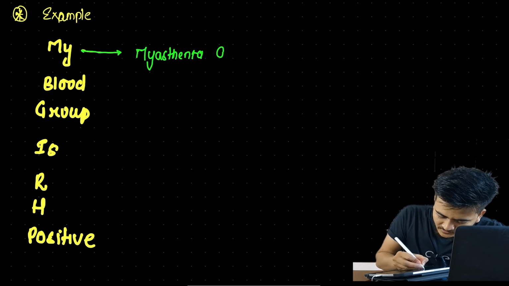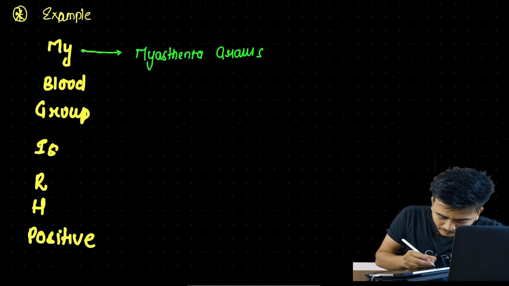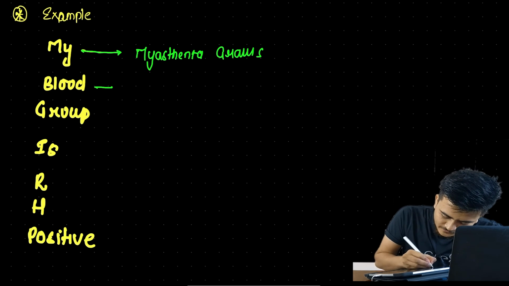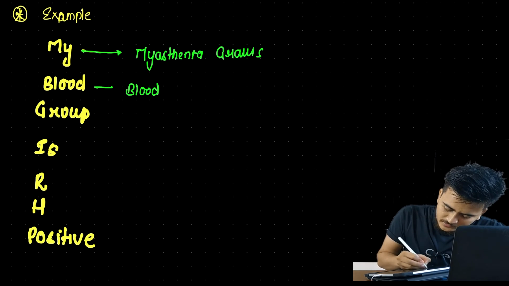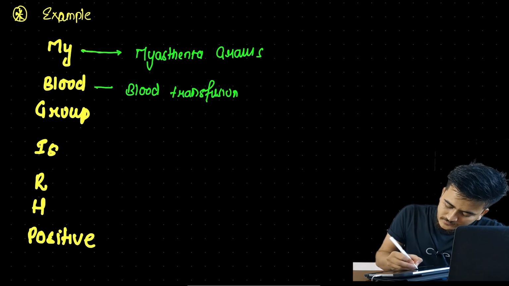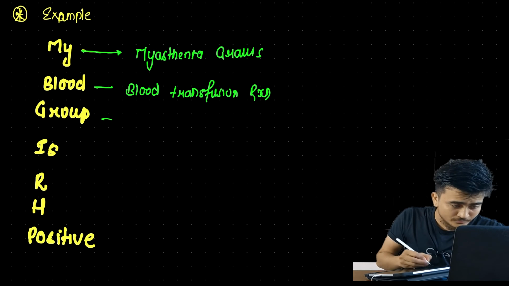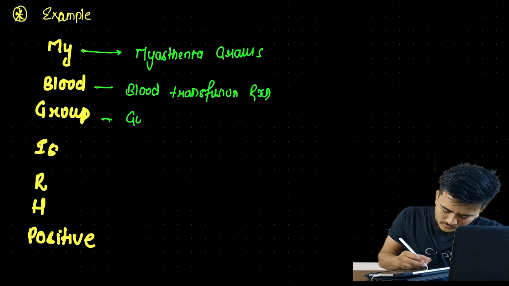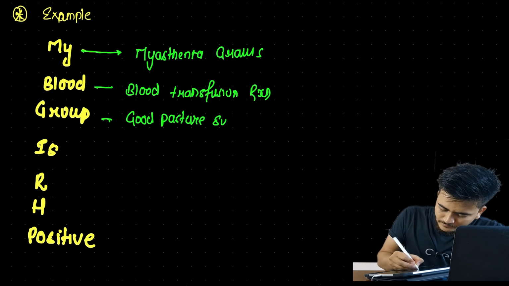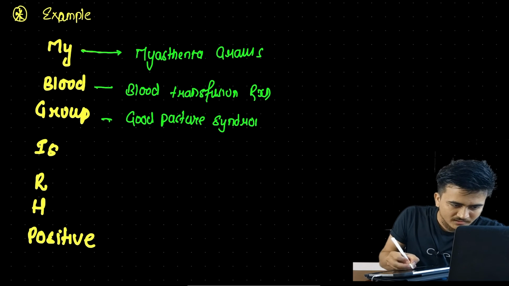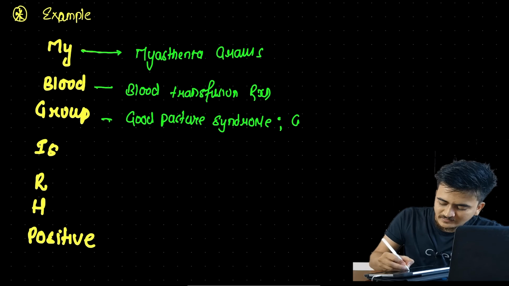Myasthenia gravis. And what from blood? Obviously, blood transfusion reaction. What from group? This is Goodpasture syndrome, and another is also there, that is Graves' disease.